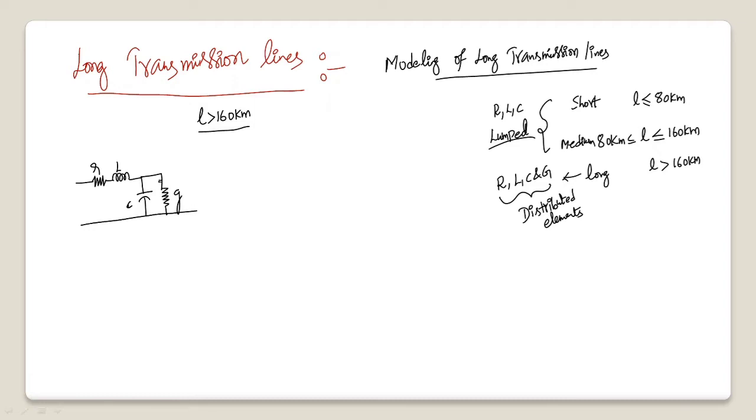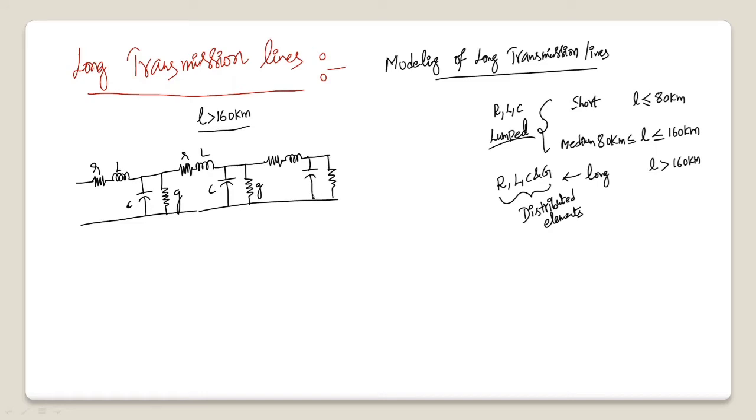So for each and every meter length, all these four parameters are distributed: resistance, inductance, capacitance and conductance. Like that, for each and every meter length, you have all the parameters uniformly distributed.